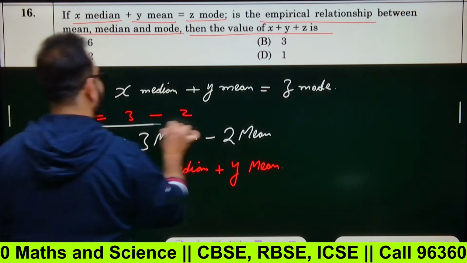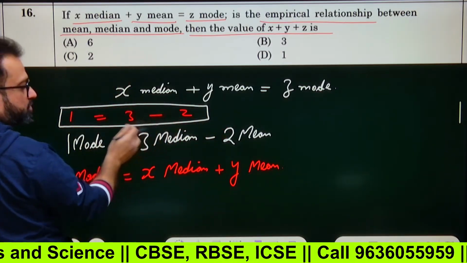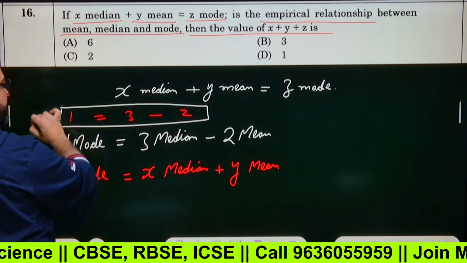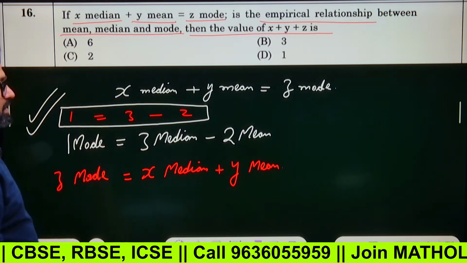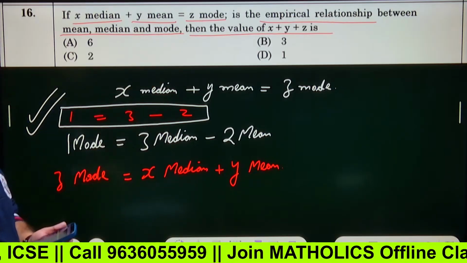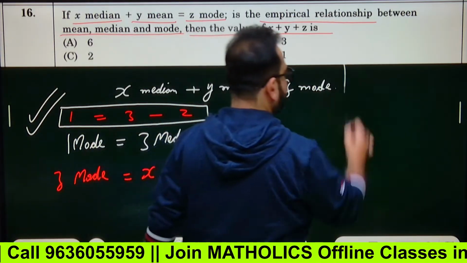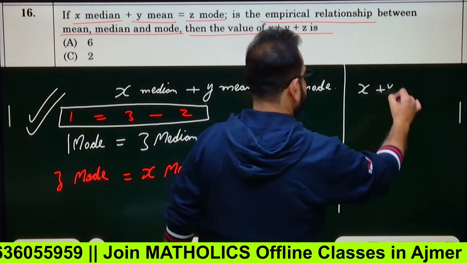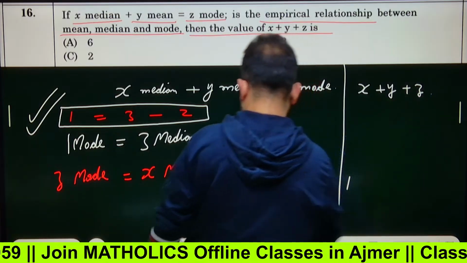Okay. So this is the trick. 1 equals to 3 minus 2. You know that 3 minus 2 is 1. So this way you have to remember this empirical formula. Now this is written in this form. So x plus y plus z would mean we have to find the value of x plus y plus z.